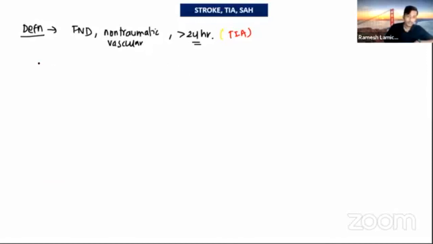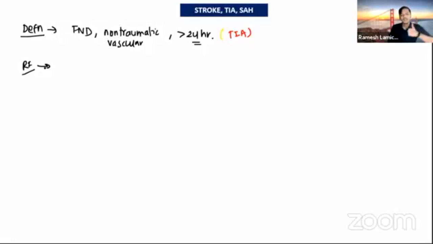Then come to the risk factors. What are the risk factors of stroke? One is modifiable risk factors, another is non-modifiable risk factors. Modifiable risk factors are important to us because we can modify them to prevent stroke. For the modifiable: hypertension, diabetes mellitus, smoking, hyperlipidemia, and heart diseases. These are the five important risk factors of stroke.